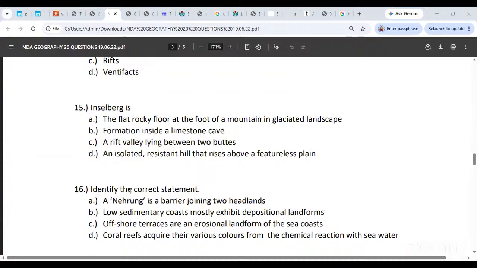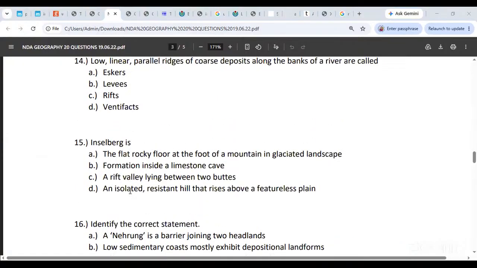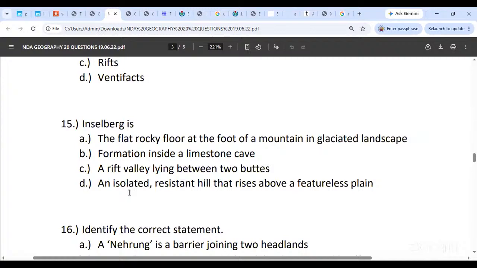कोर्स ने. इंसलबर्ग क्या है ये बता सकते हैं आप मुझको, व्हाट एन इंसलबर्ग इज? Inselberg is the flat rocky floor at the foot of the mountain in a glaciated landscape, or the formation inside a limestone cave, or a rift valley lying between two buttes, or an isolated resistant hill that rises above a featureless plain. What is an Inselberg?